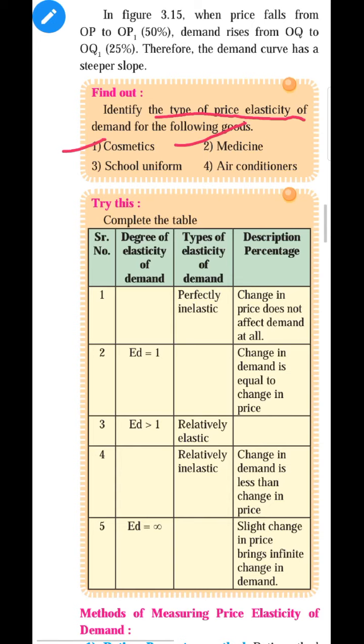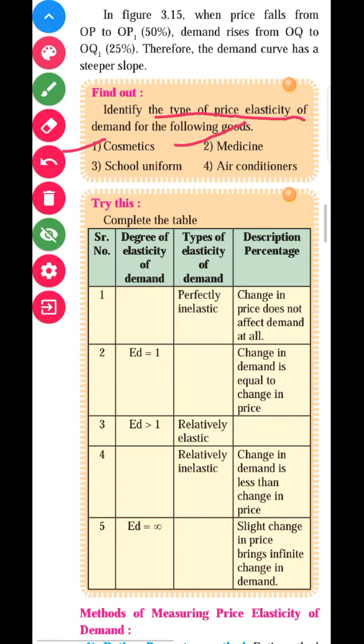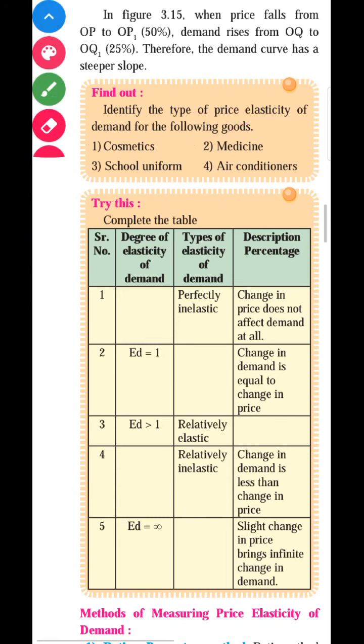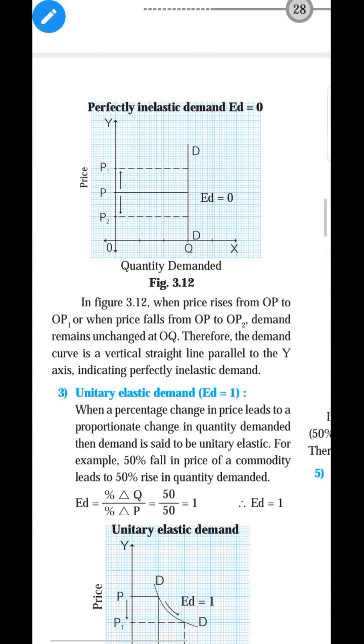It is perfectly inelastic demand, where the demand curve slopes vertical. You can see when the demand curve slopes vertical, yes, it is perfectly inelastic demand.